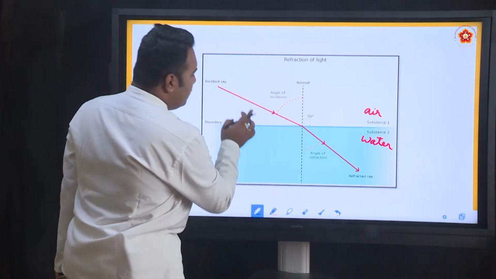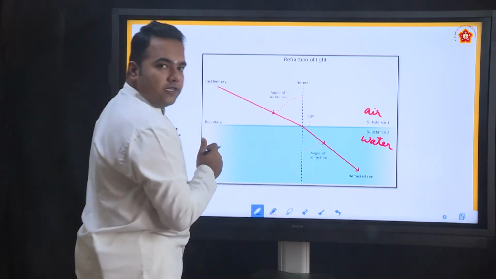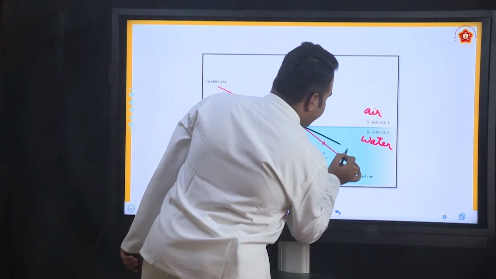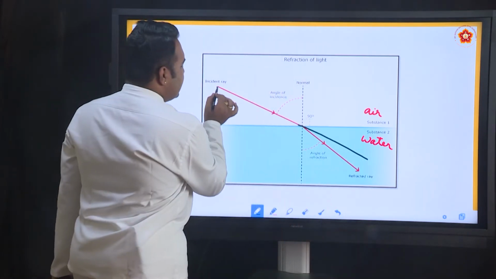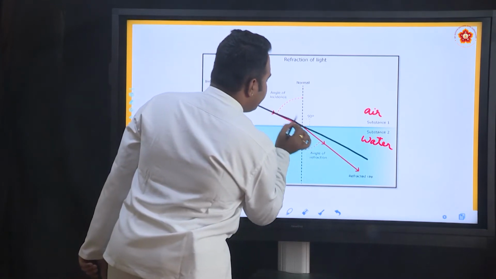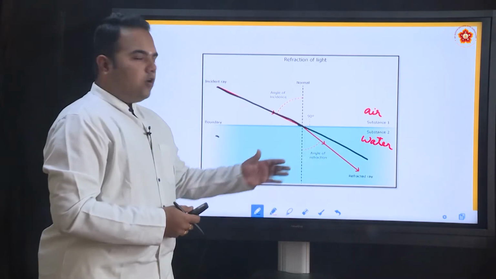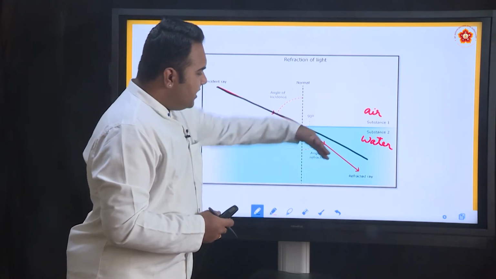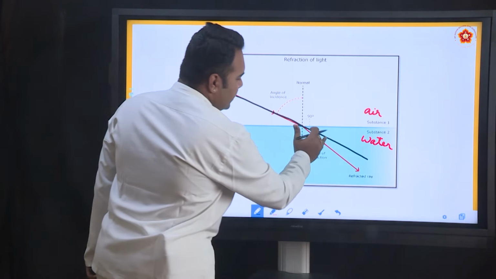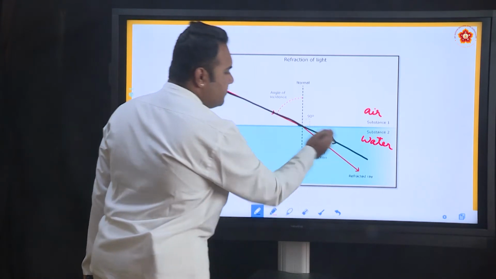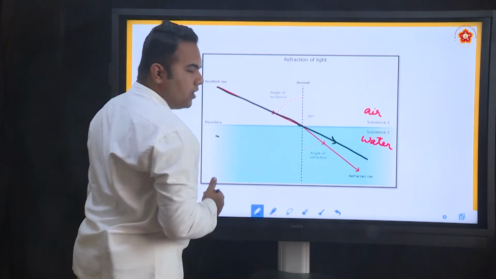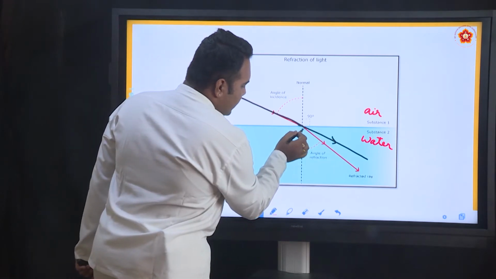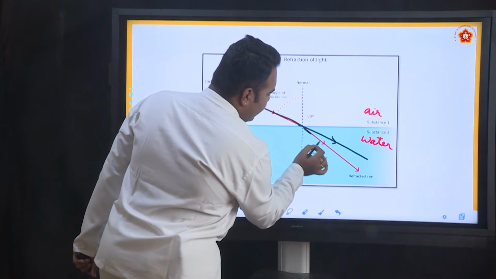So when the light ray moves from medium 1, if suppose there is no medium 2, it should have followed the same straight path. It should have gone off like this. As the light ray comes here straight, if there was no medium 2 or water, it should have gone off this way. But because a medium is there, there is a deflection or deviation in the ray of light. So what was supposed to be like this, when the medium is not there, because of a change in medium, the light ray shifts and bends this way and then it travels.